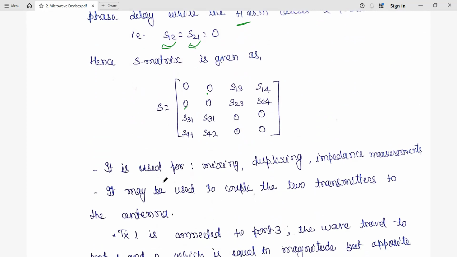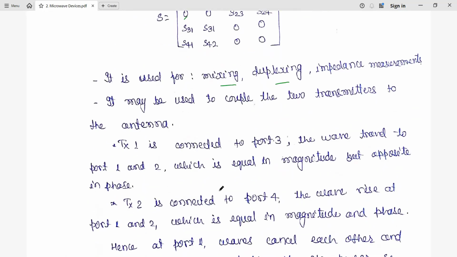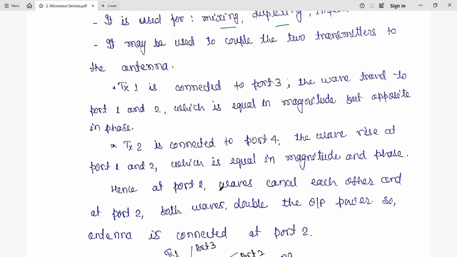So what are the various uses of this S matrix? It is used for mixing, duplexing, and impedance measurements. Maybe you have an objective question here. It may be used to couple two transmitters to the antenna. So two different transmitters can be coupled here. Okay. So what are the uses of magic Tee? Separate question. Maybe an objective will be there.